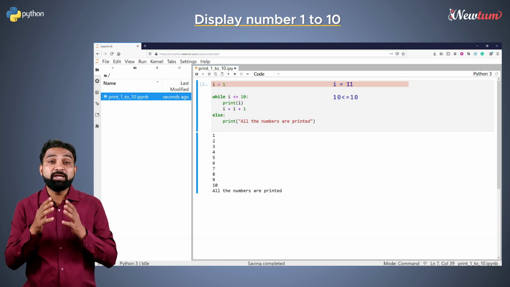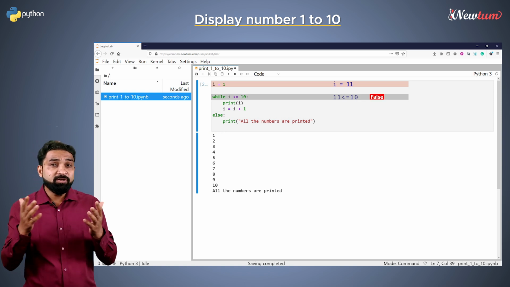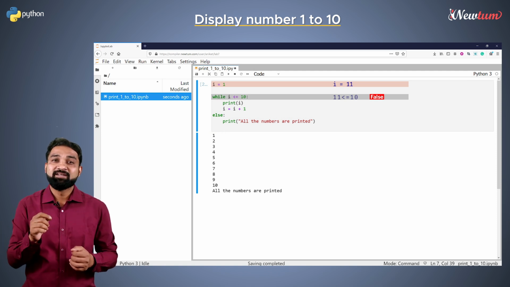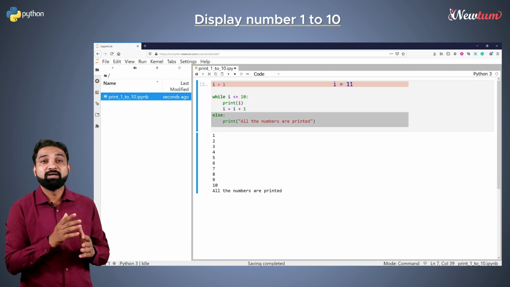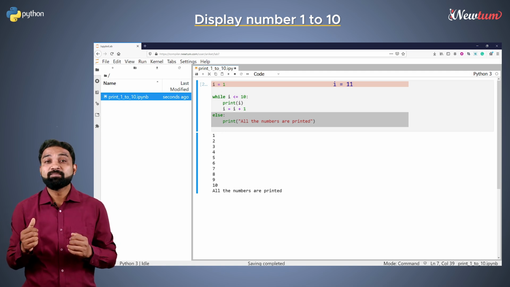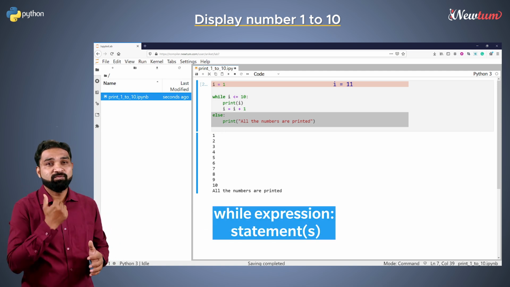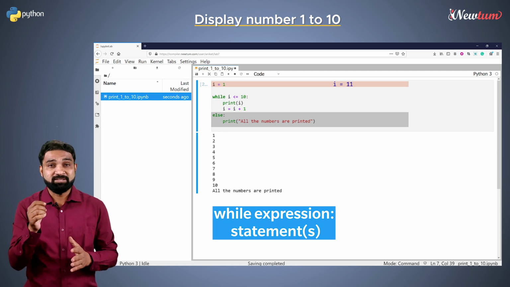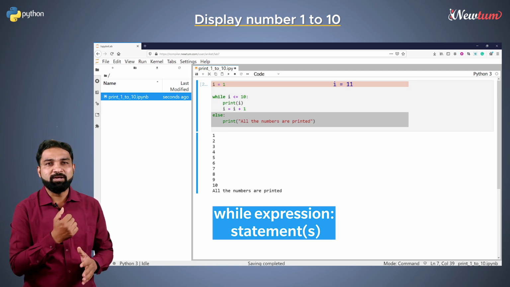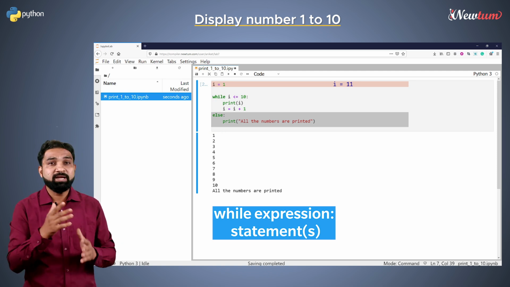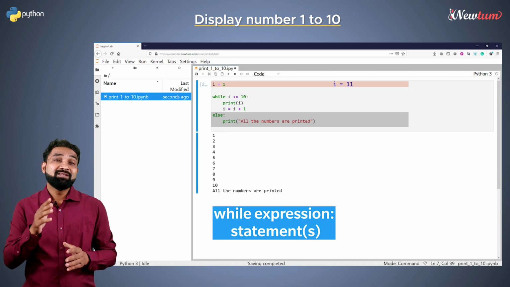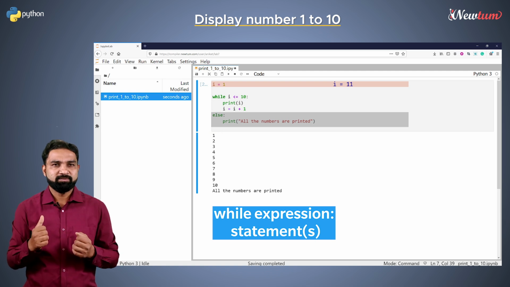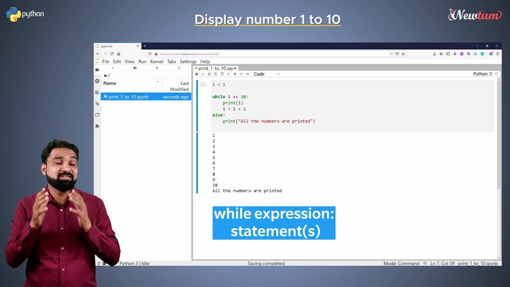When the program again goes to the while condition, condition fails because 11 is not less than 10 and loop enters the else part and then the program ends. This is the general syntax of while loop. Before while loop, we need to have initialization, and inside the body of while loop, we generally write logic and increment. The else part is not mandatory, you can use it or ignore it. Hope you got some understanding of while loop.